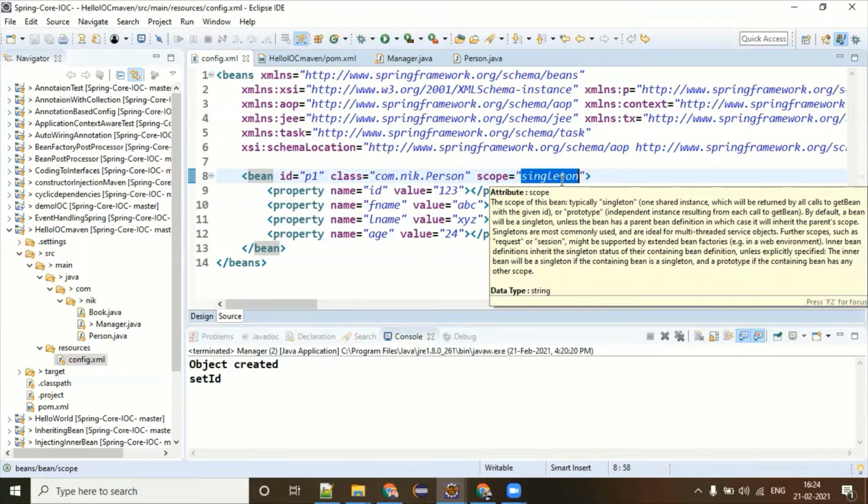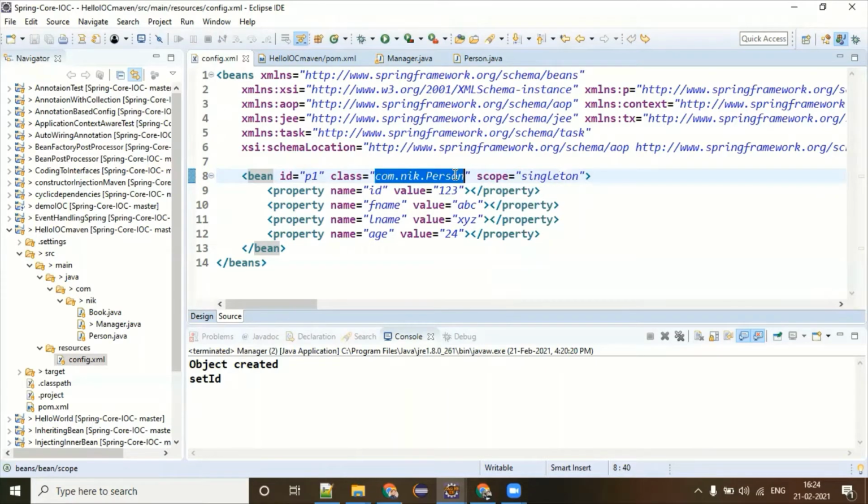Imagine you have a multi-threaded environment where you have a person class object and that is singleton. Now let's say two threads are there. Both threads need the person class object. One thread blocks the person class object, then the other thread has to wait until the first thread releases the person class object.